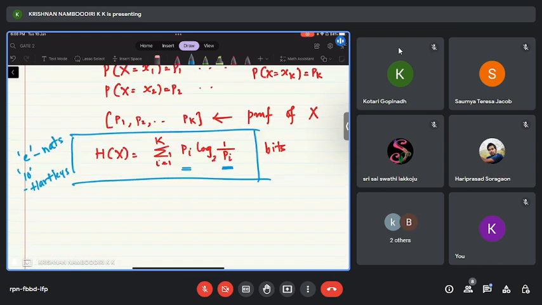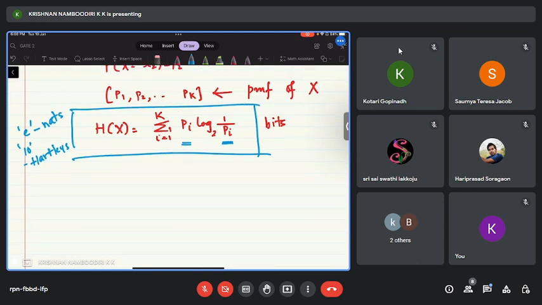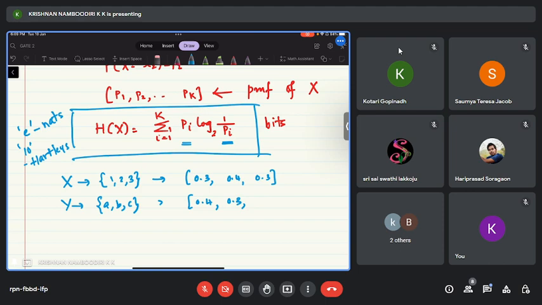For example, I have a random variable X which has a PMF 0.3, 0.4, 0.3. It can take 3 values, say 1, 2, 3, with probabilities 0.3, 0.4, 0.3. I have another random variable Y which can also take 3 values, say A, B, C, with probabilities say 0.4, 0.3, 0.4.